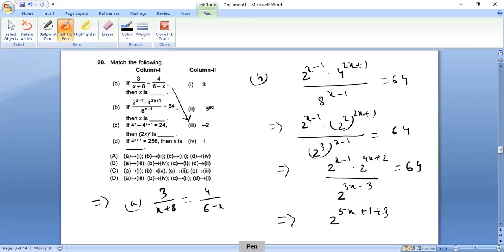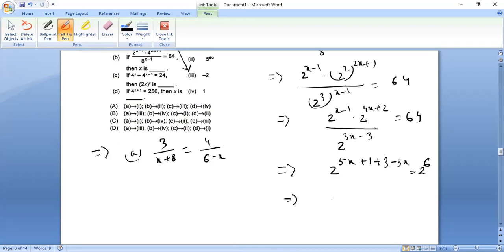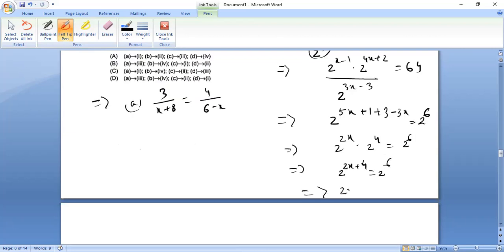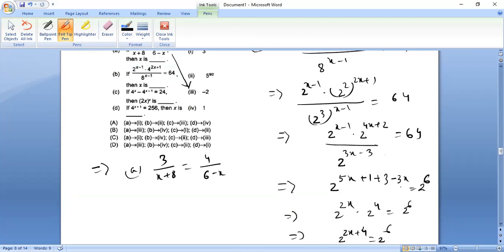So therefore it becomes plus 3 minus 3x is equals to 2 to the power how much? 2 to the power 5 is 7, 2 to the power 6. So 2 to the power 5 minus 3, 2x into 2 to the power 4 equal to 2 to the power 6. So 2 to the power 2x plus 4 is equals to 2 to the power 6. Therefore, 2x plus 4 is equals to 6 implies x is equals to 1, right?